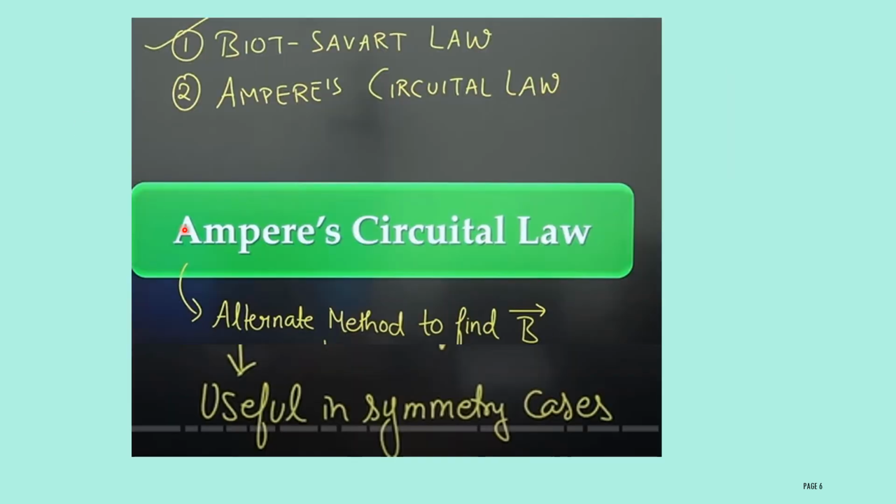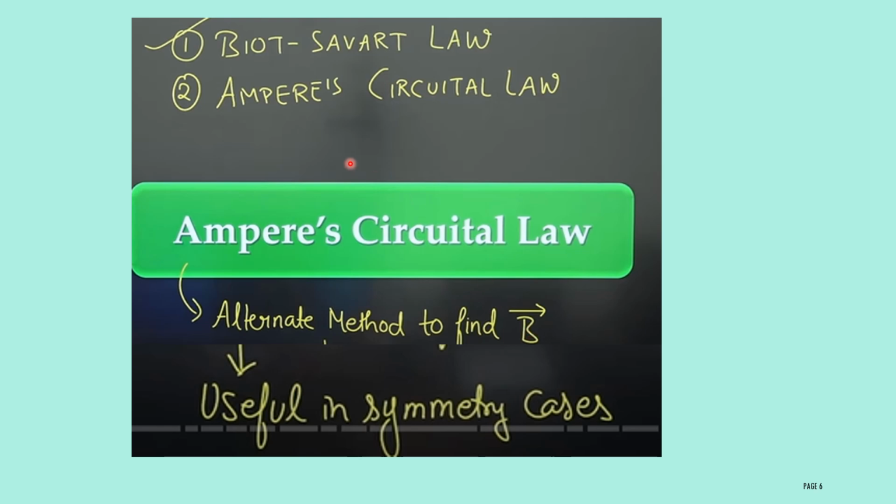Next one is Ampere's circuit law. This law is useful to find out the magnetic field. This is the alternative method to find out the magnetic field B. Here the magnetic field is indicated by B. The magnetic field is a vector quantity. It has both magnitude and also direction.